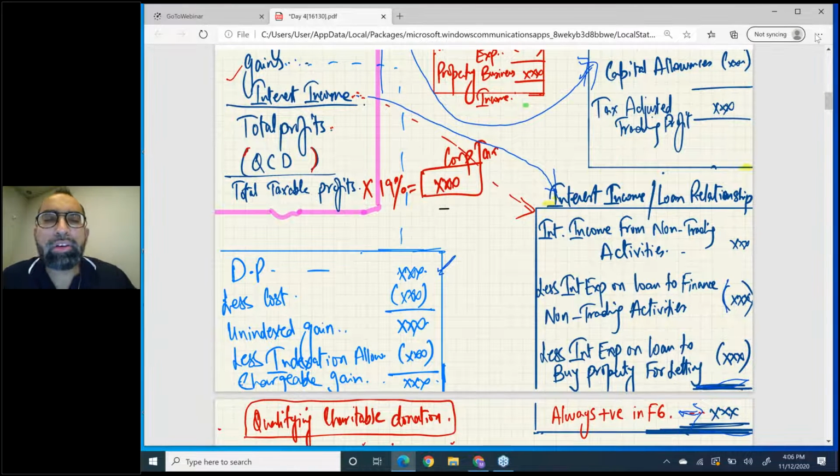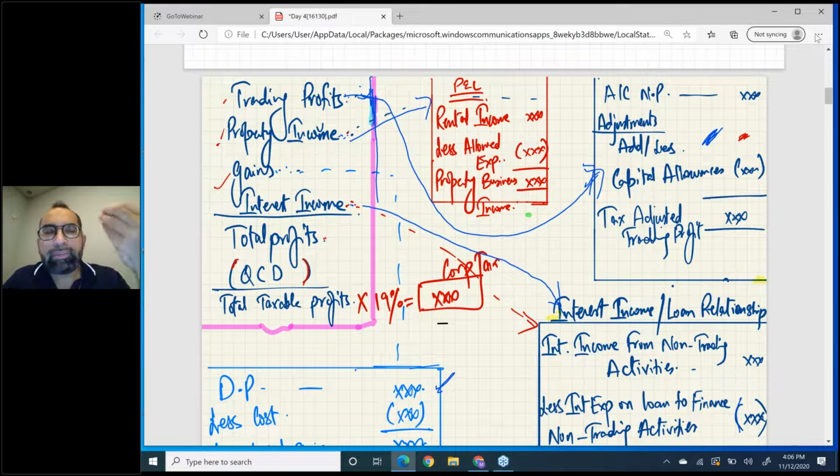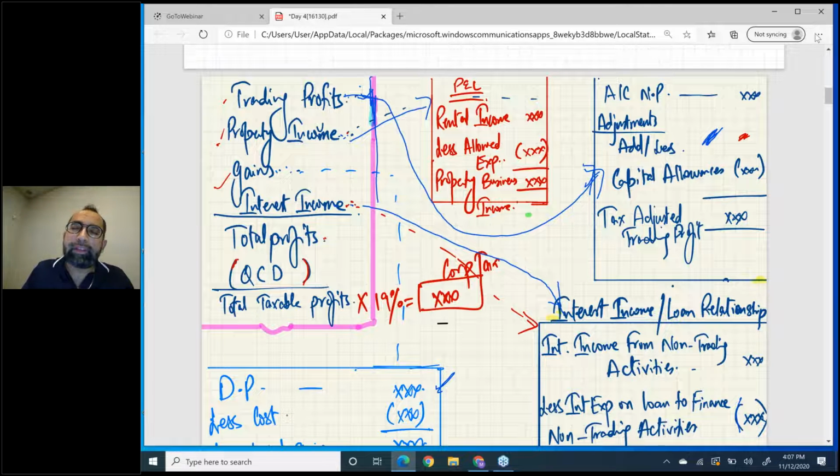In the corporation tax main format, there are four very simple things: trading profits, property income, gains, and interest income. When you add these four, you get total profits. From total profits you just subtract QCD, if any is given in the question. QCD stands for qualifying charitable donations. Finally you get total taxable profits.